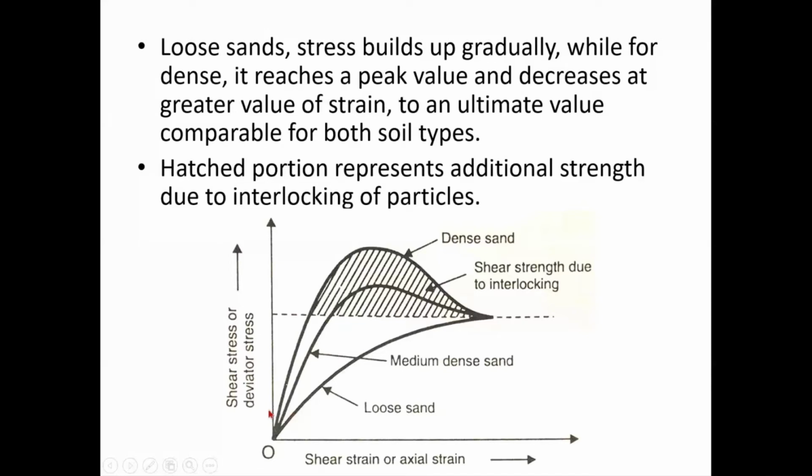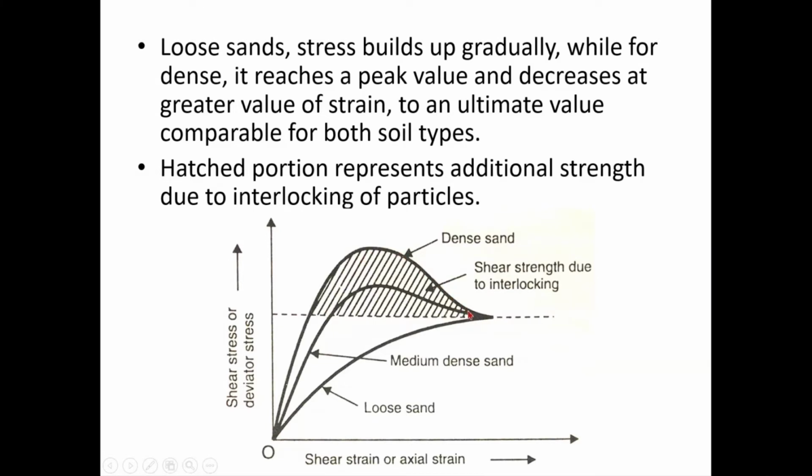So for lower strains, it doesn't have to deform so much, or roll over each other so much, to reach those peak stresses. All right, same goes for medium dense sand as well, but not as much as dense sand, but you can still see that it is above the critical state. But after you have reached that peak, it drops down for further strain.